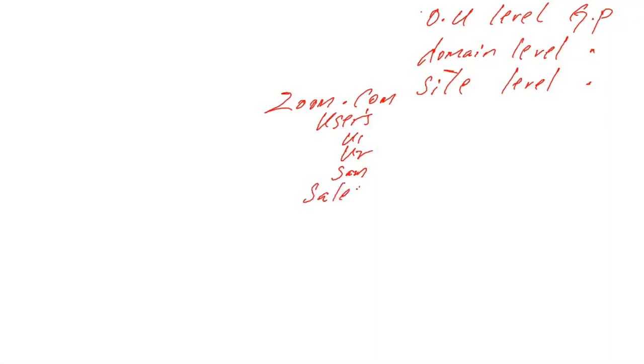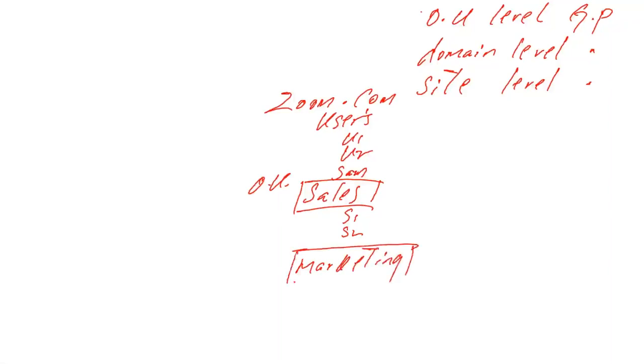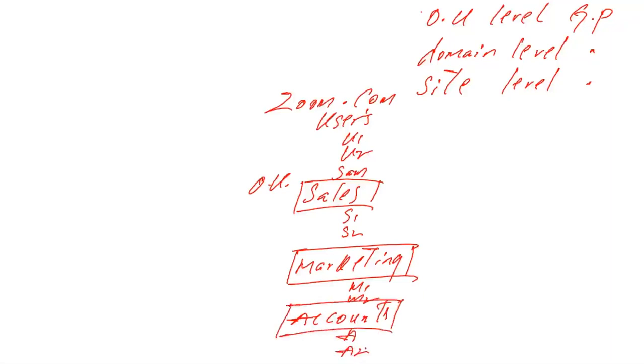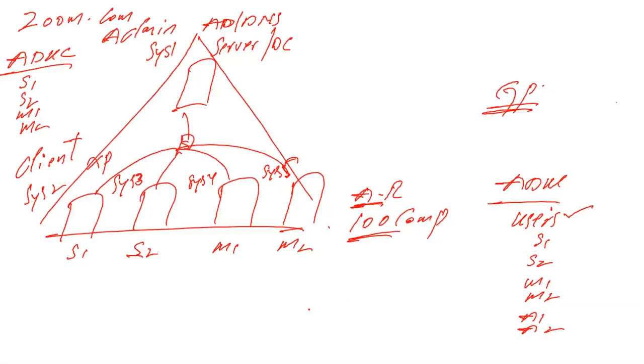So I'm creating one OU by the name of sales. And in this OU, we have S1 and S2. And OUs are logical containers. Whenever we want, we can create; whenever we want, we can delete. And we are creating one more OU here, for example by the name of marketing. And in this OU, we have M1 and M2. We have one more OU, for example by the name of accounts, and in this OU we have A1 and A2 user accounts. So now we have some users in the sales department, some employees working in marketing, some employees working in accounts. But these users are domain users of the zoom.com domain.